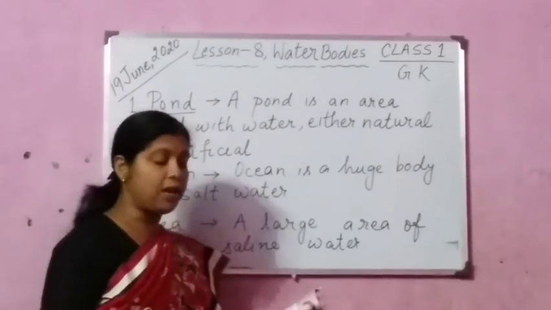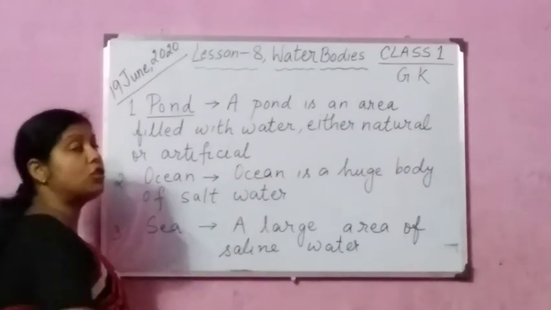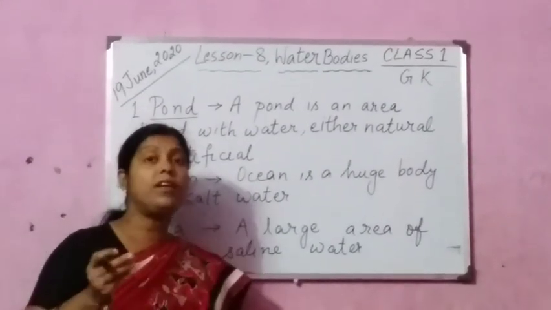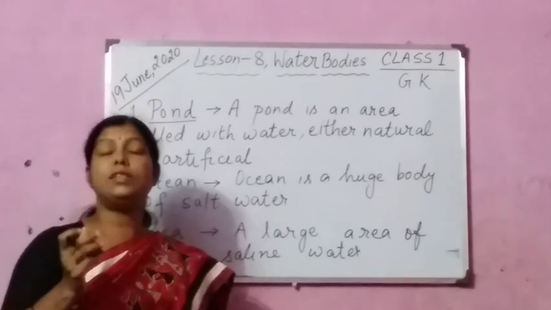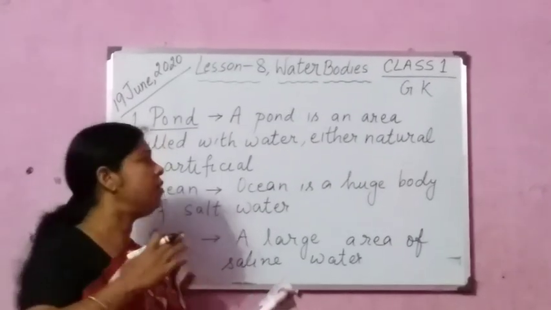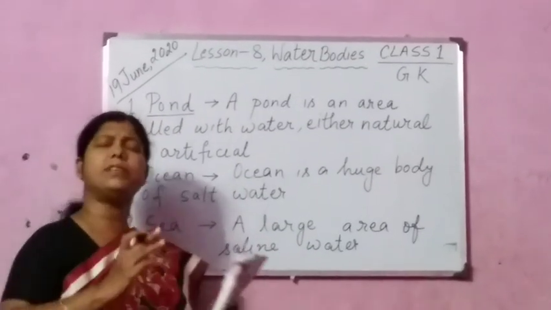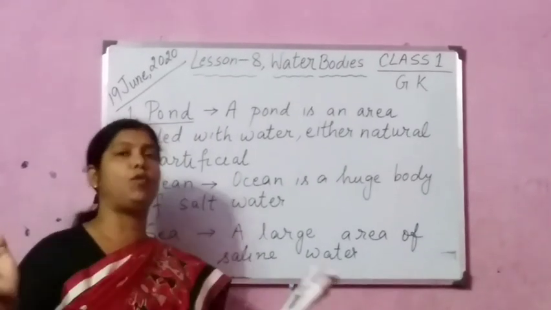Now you see, second one is ocean. Ocean is a huge body of salt water. The water is salty. If you put the water in your mouth, you will see the water is salty. And ocean is really a very huge body of water, too much water, endless water.